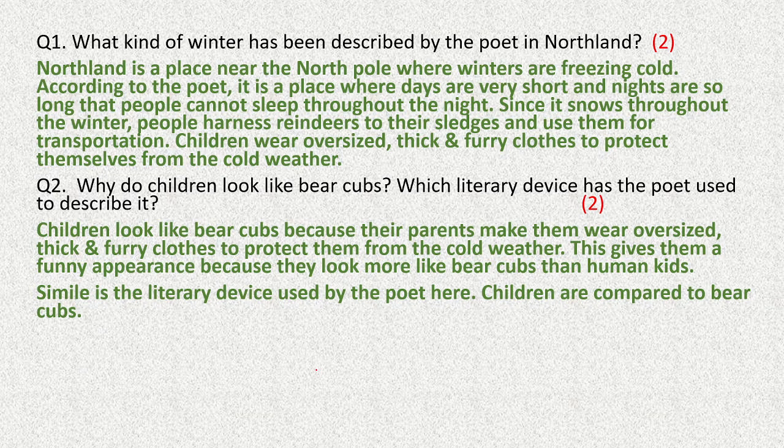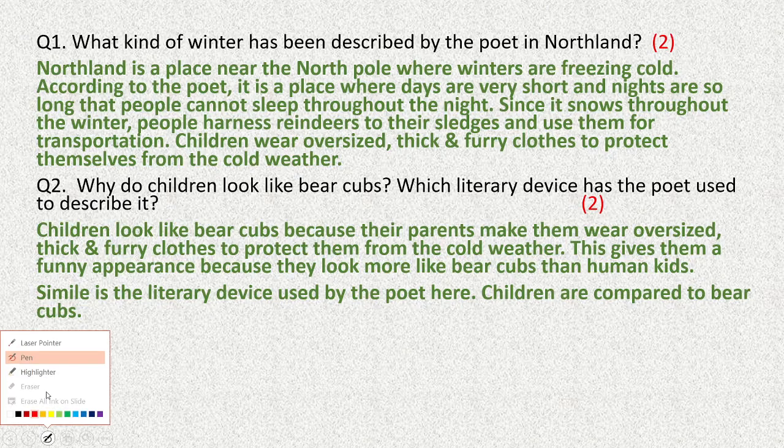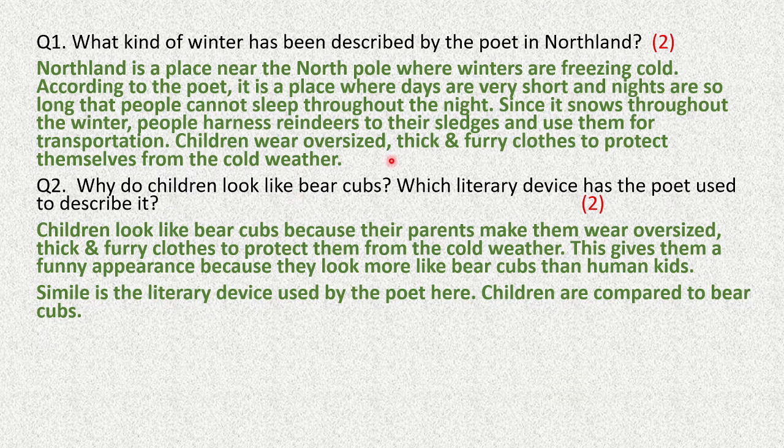What kind of winter has been described by the poet in Northland? Northland is a place near the North Pole where winters are freezing cold. According to the poet, it is a place where days are very short and nights are so long that people cannot sleep throughout the night. Since it snows throughout the winter, people harness reindeers to their sledges and use them for transportation. Children wear oversized, thick and furry clothes to protect themselves from the cold weather.